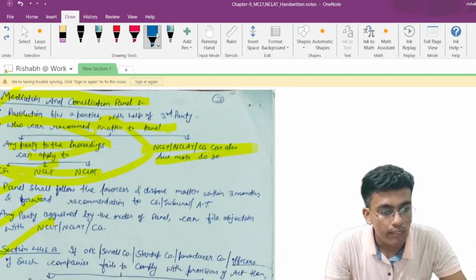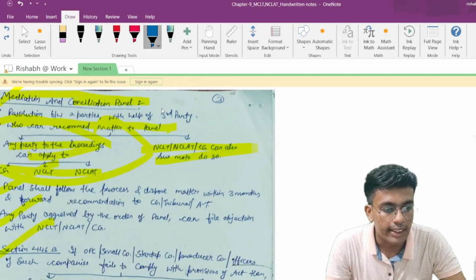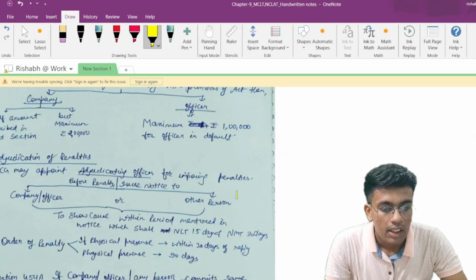Now, let me change the highlighter color, just a second. Yeah. So, okay.